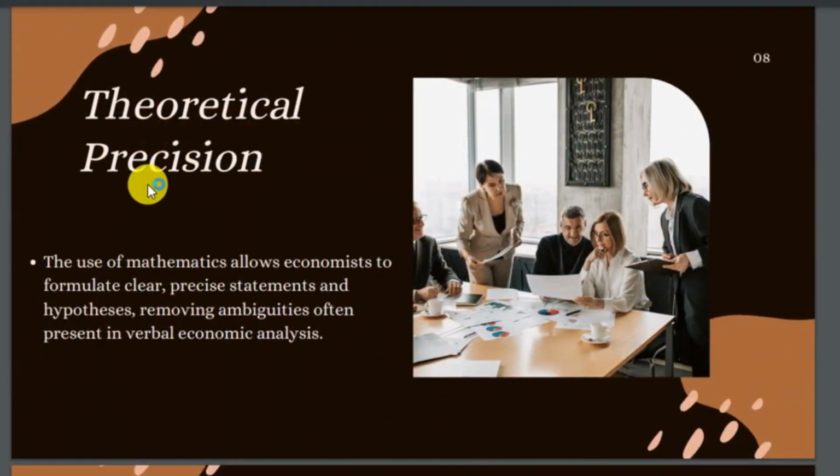Theoretical precision. The use of mathematics allows economists to formulate clear, precise statements and hypotheses, removing ambiguities often present in verbal economic analysis.